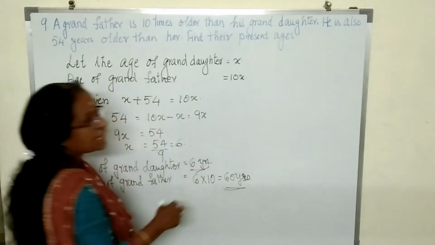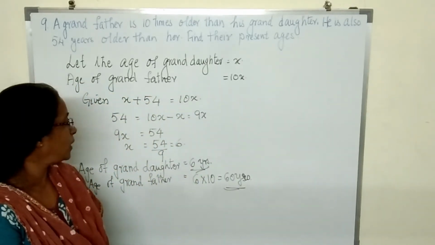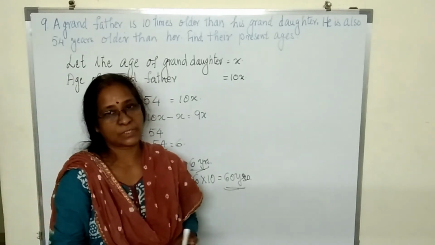So what is the age of the granddaughter? The granddaughter is 6 years old and the grandfather is 60 years old.